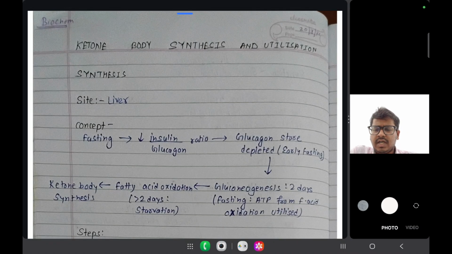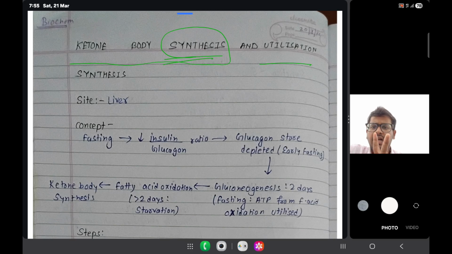Hello friends, we are going to start our new chapter, that is ketone body synthesis and utilization. In this chapter we are going to study the synthesis of ketone bodies and the utilization. Here two things are occurring, that is synthesis and utilization. First of all, we will talk about the synthesis of ketone bodies. How does the synthesis of ketone bodies occur?